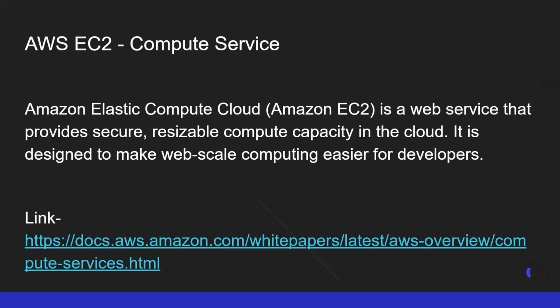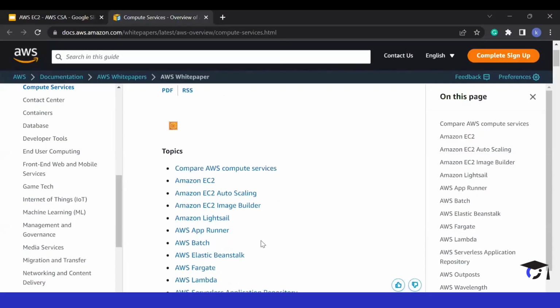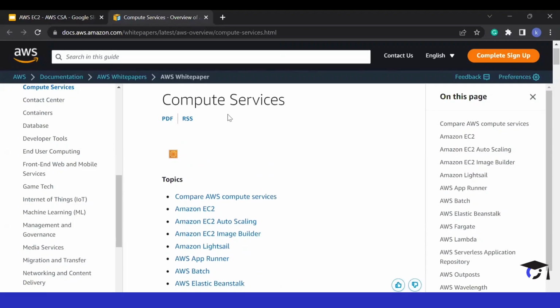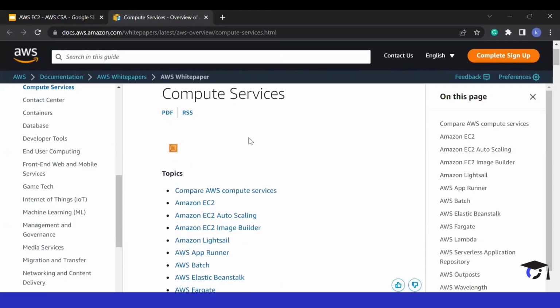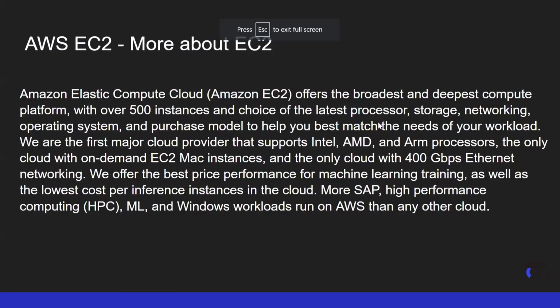If you want to know more about them, you can go to the official website of AWS, and here you will see some more information about compute services offered by AWS. Today we will be learning about Amazon EC2. Here we have some more information about the Amazon EC2 service. Amazon EC2 offers the broadest and deepest compute platform with over 500 instances and a choice of the latest processor, storage, networking, operating system, and purchase model, which help us to match our best need according to our use case and according to our company requirement.